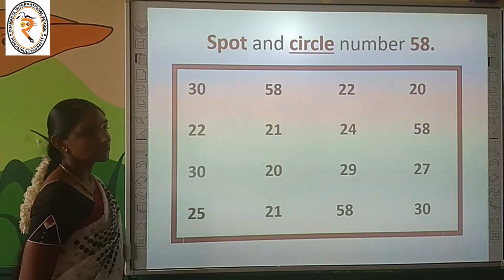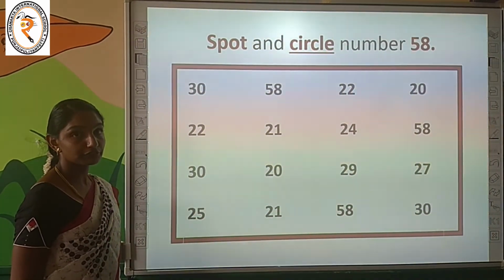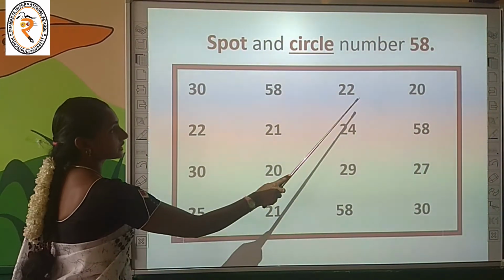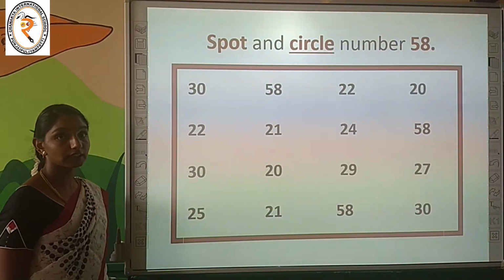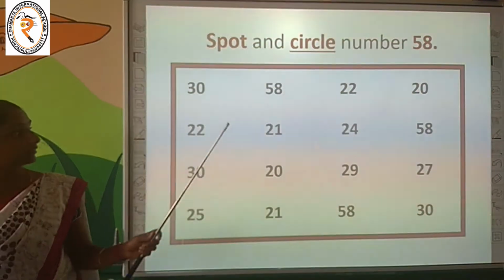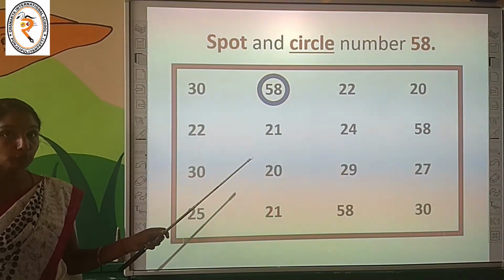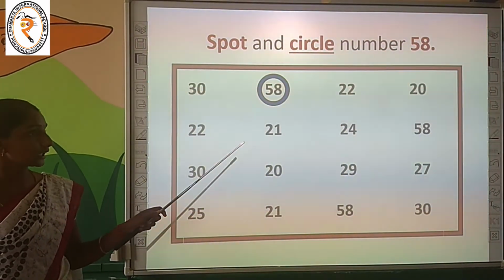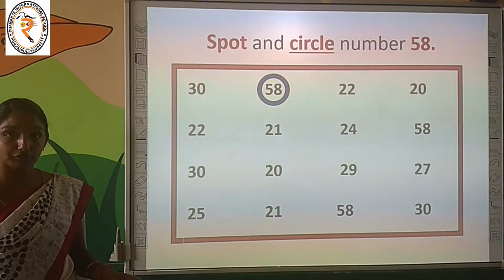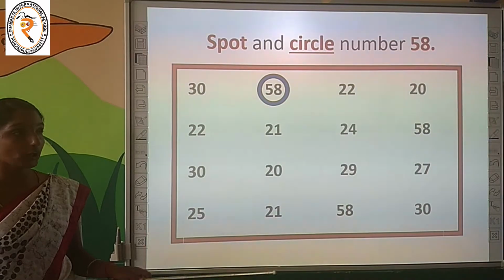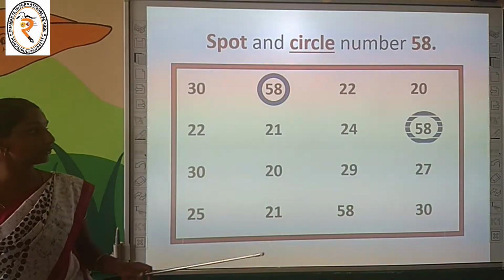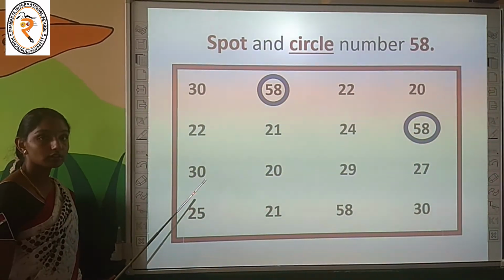See the first row. Is there number 58 anywhere? Spot and circle. Where is it? Yes. The second number is 58. Shall we move on to the second row? In the second row, is there number 58 anywhere? Can you spot? Yes. Here it is. Fourth number. Shall we move on to the third row?